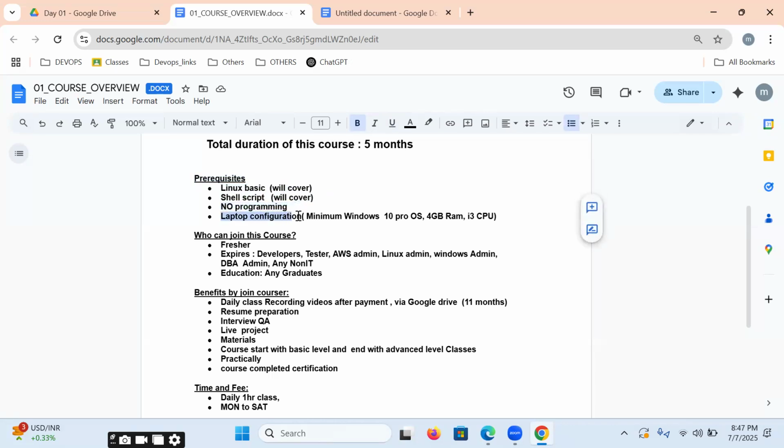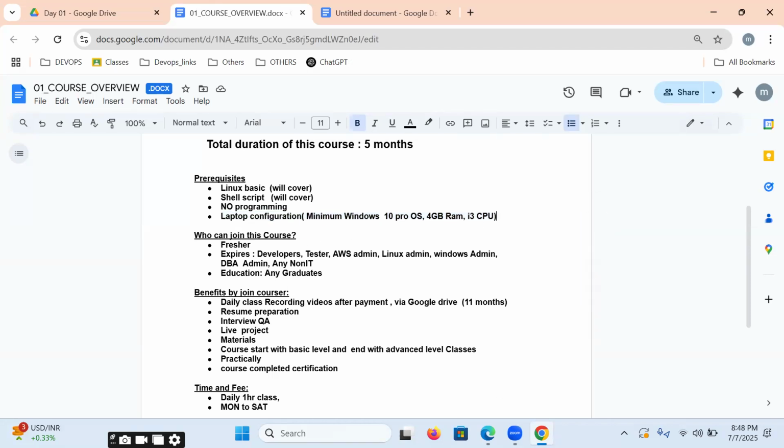You require a laptop with this minimum configuration for daily practice. If it is more than this, also very good. If it is 4 GB, 8 GB, 16 GB, i7, it's very good. So it is the minimum configuration required for a laptop for daily practice. What I'm delivering in each and every class, you need to practice on a laptop. That is the reason you require a minimum configuration laptop, please.